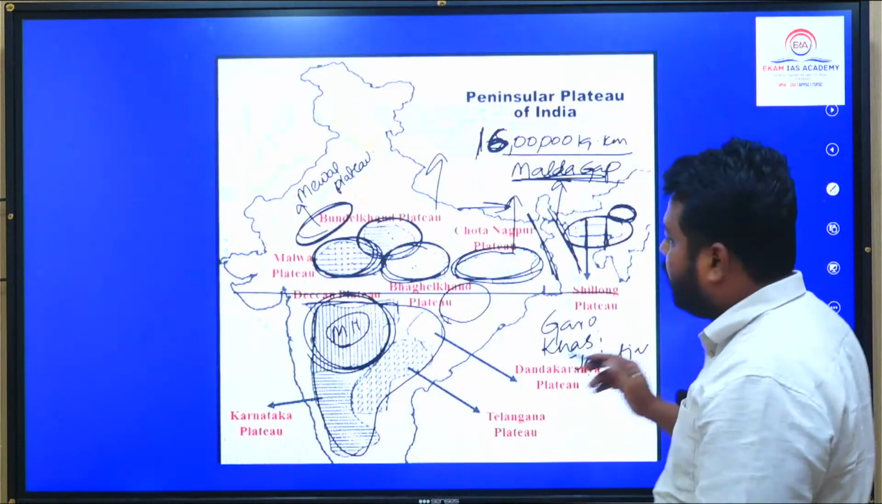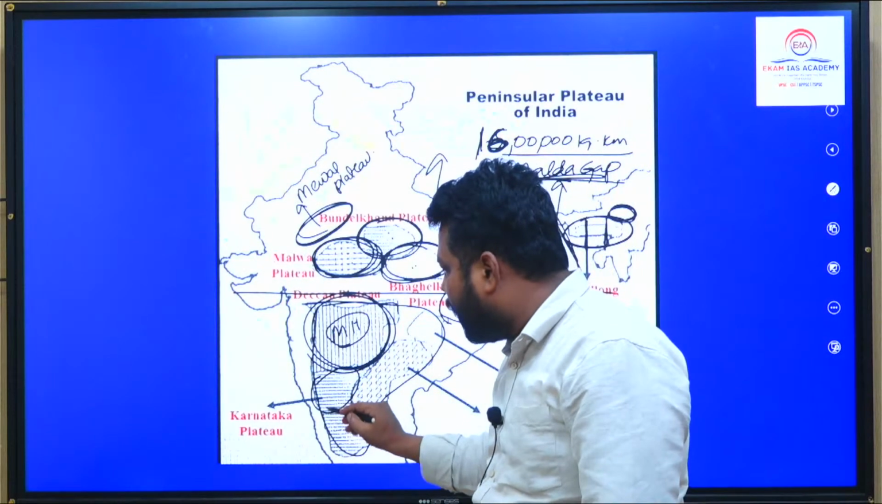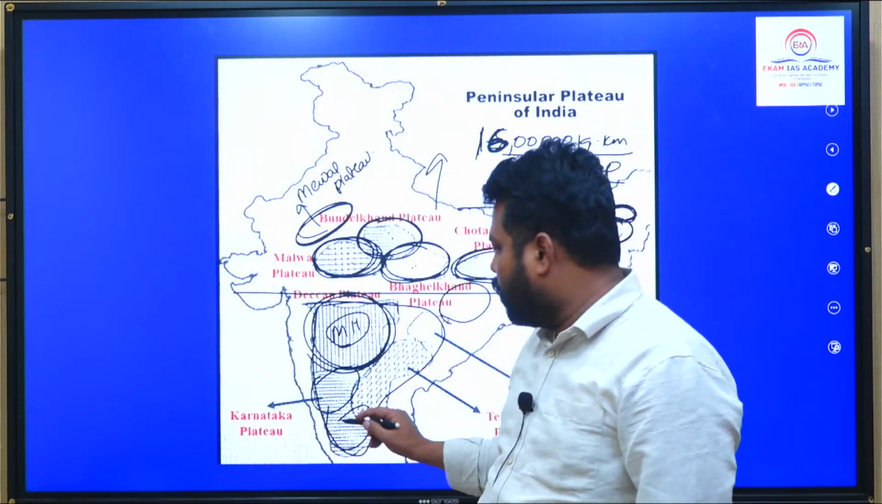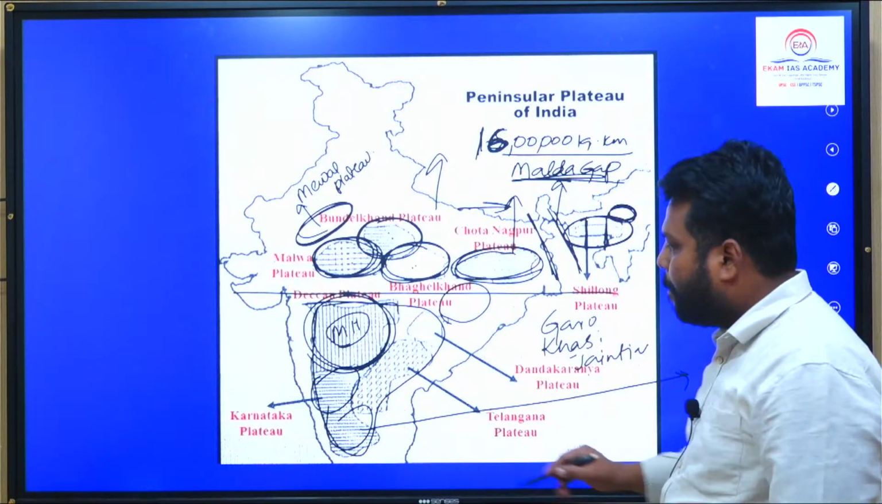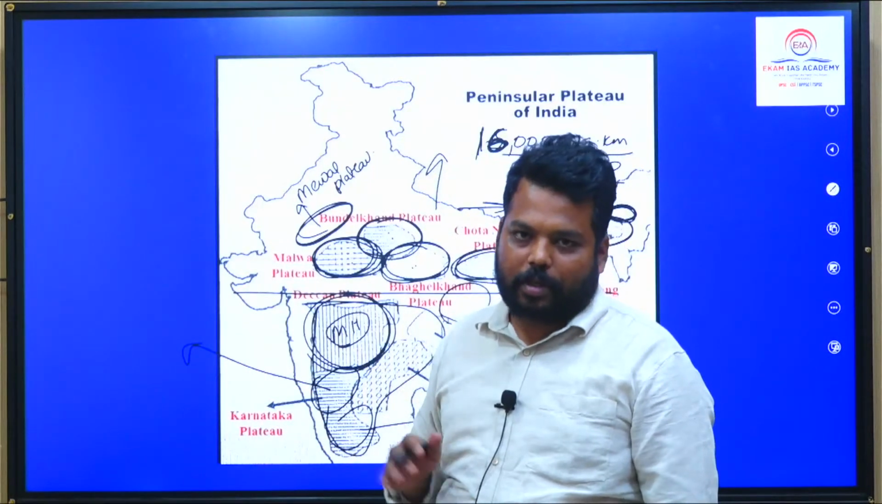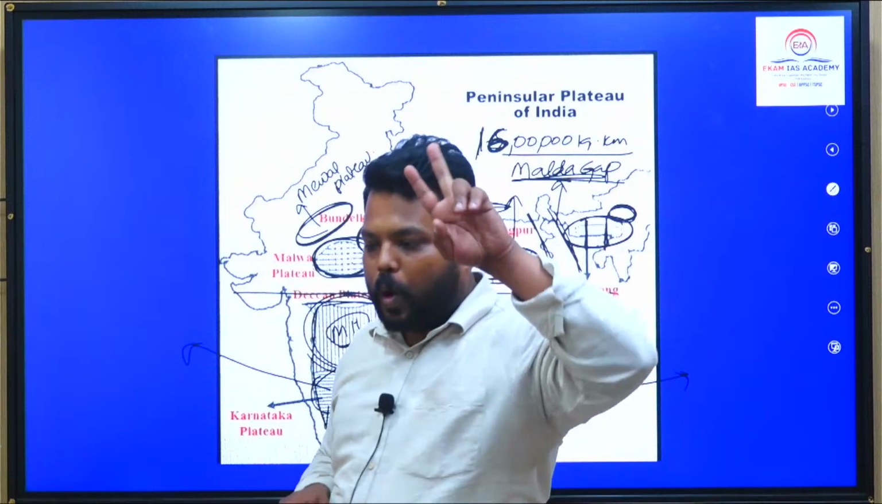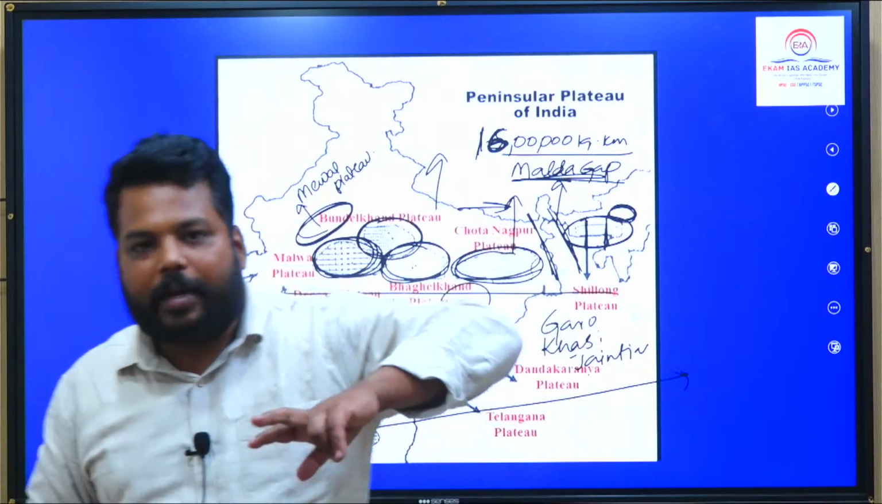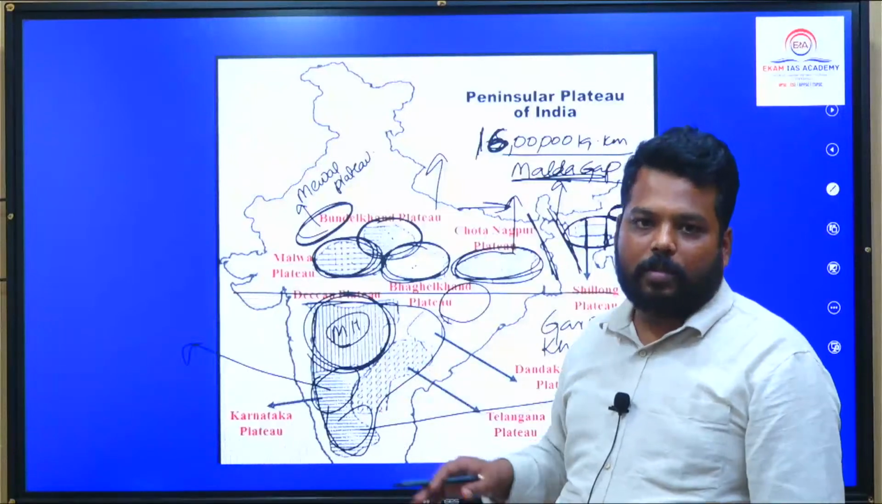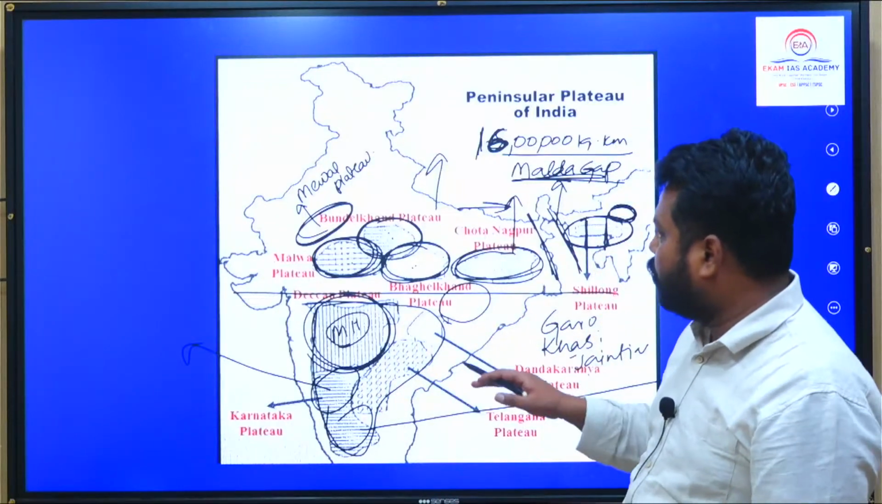And in this particular Karnataka, the Malnad and Maidan locations, Malnad refers to the hill region. Maidan refers to the rolling plateau or plain-like structure. This plateau has two: one is hilly region, one is plain region. The plain region is called Maidan, the hill region is called Malnad. Okay, so do remember this.